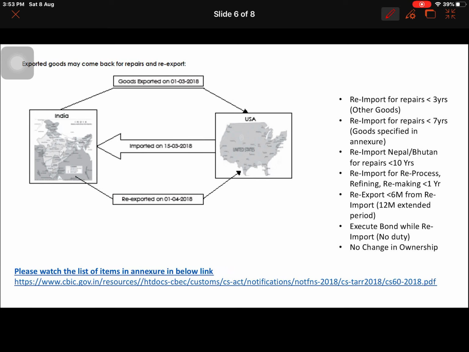Hi guys, so today we are here to see one more case of complex transaction. Earlier we saw imported goods being exported for certain repairs at the vendor or supplier end, and then re-exported by the vendor. All those cases we saw earlier, but here we are exporting. So here you can see India is on this side and USA is on this side, and we have exported our goods